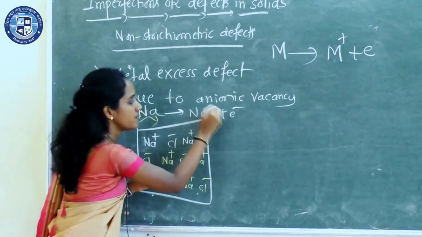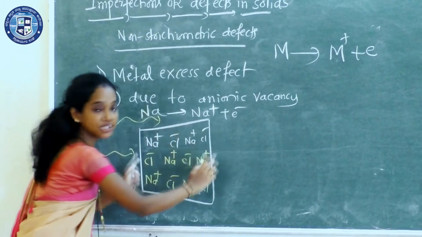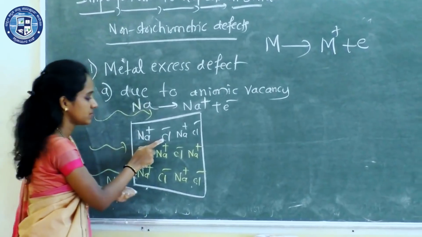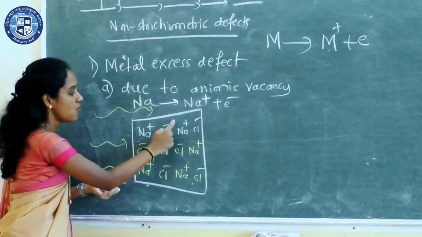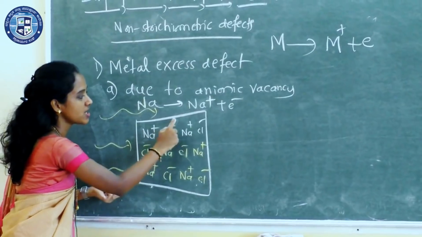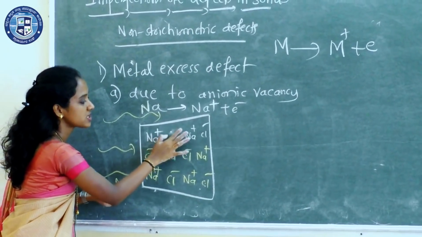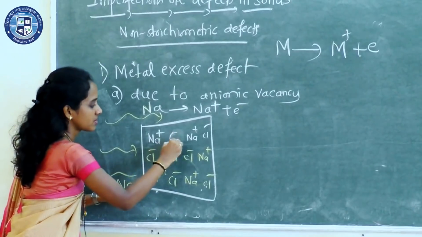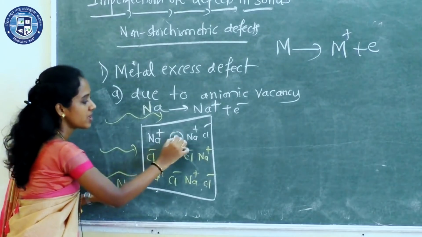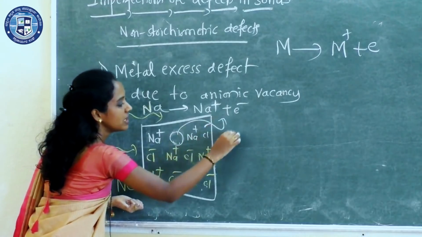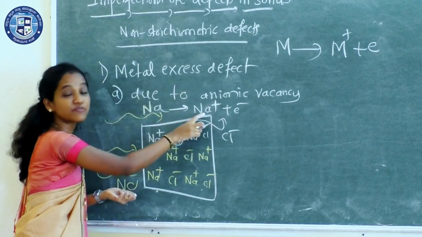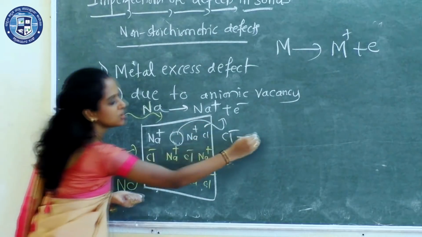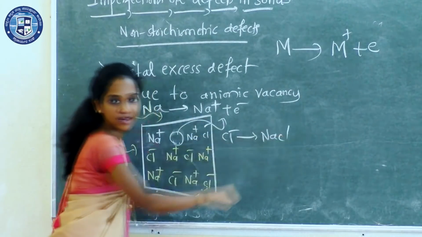Clear? Now, inside the crystal sample, one of the Cl minus ions diffuses out to the surface of the crystal, where it combines with the Na plus ion to form NaCl.